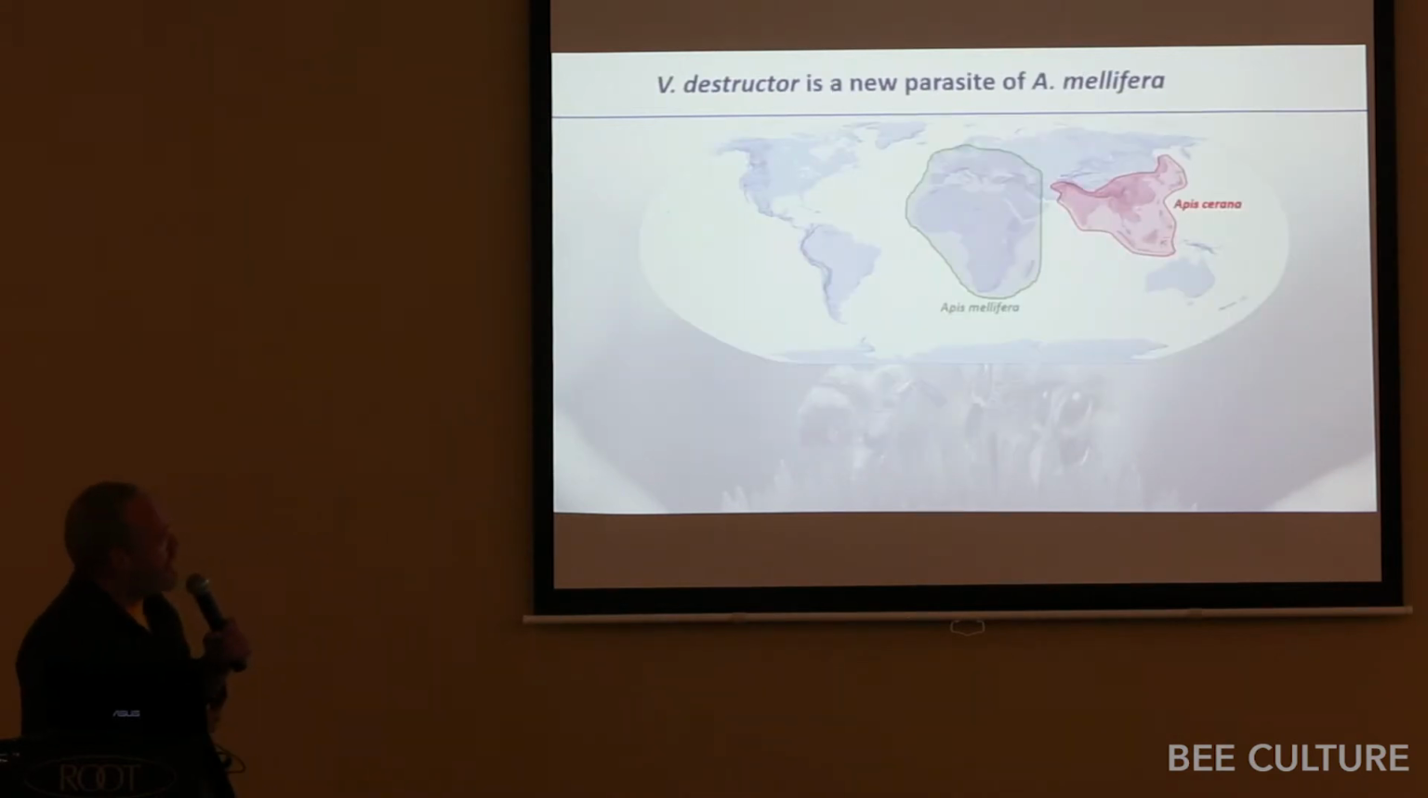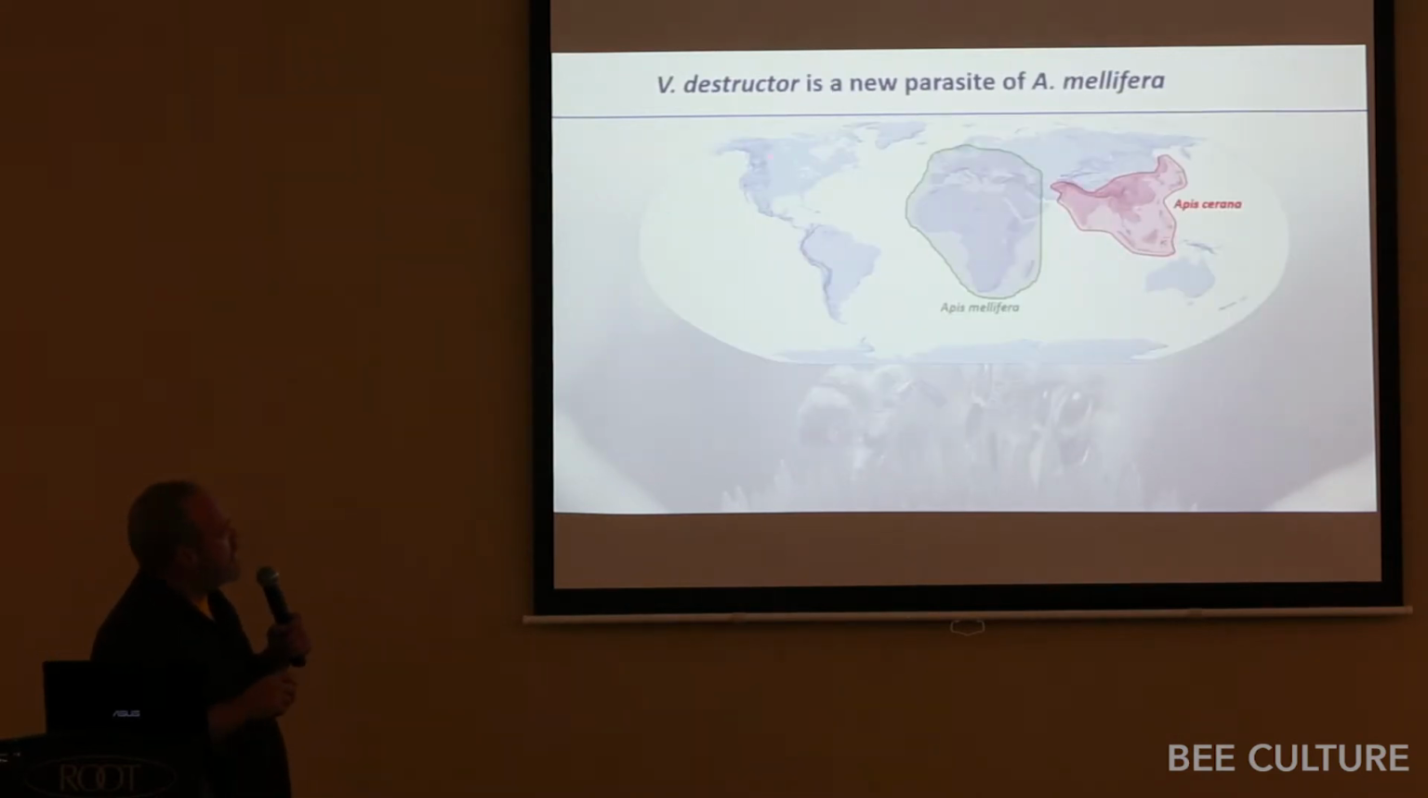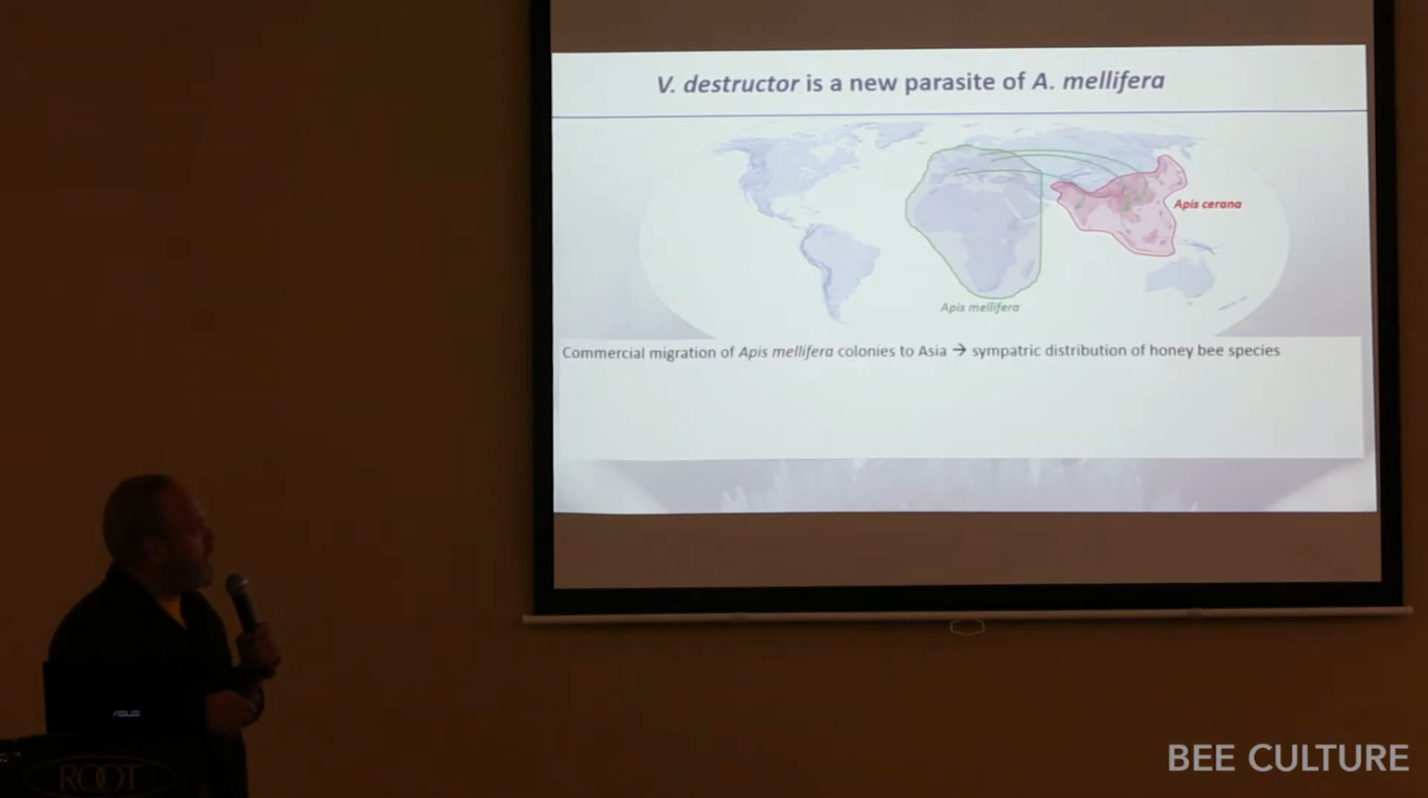And so if we look at that, what you have to remember is that Varroa destructor, this mite that we're talking about, the Varroa mite, did not come from Apis mellifera, the European honeybee, which originated in this area. It originated with Apis cerana, which is the Asian honeybee. And in Apis cerana, Varroa caused very little damage.